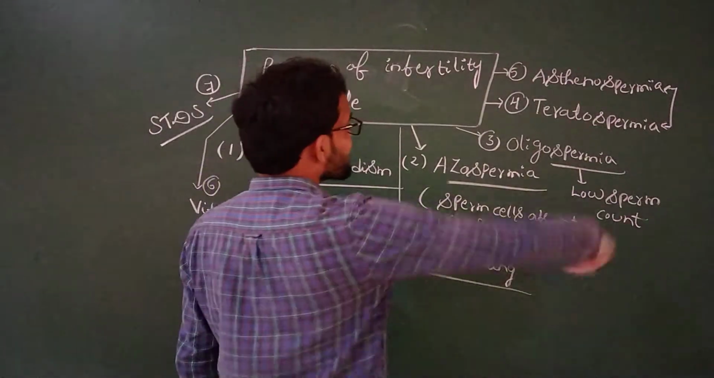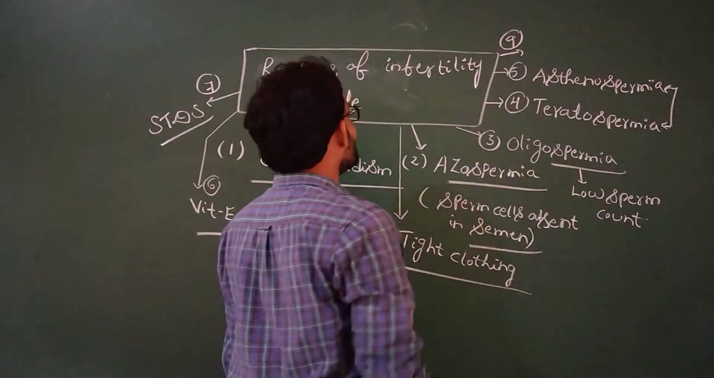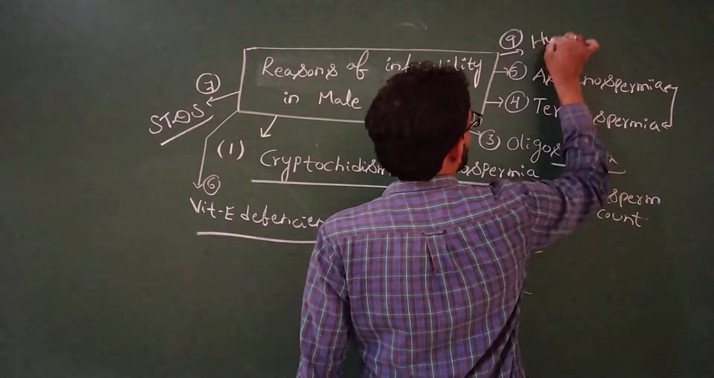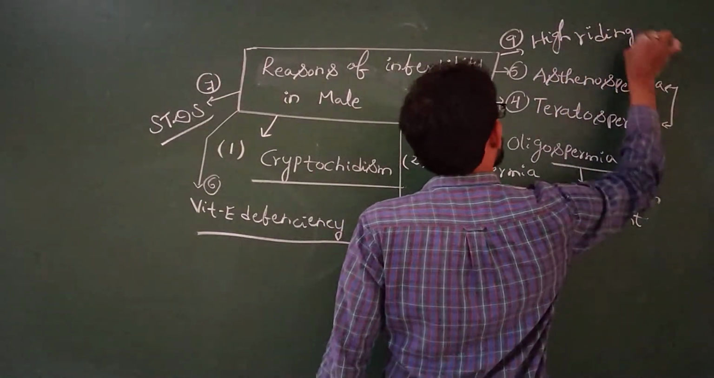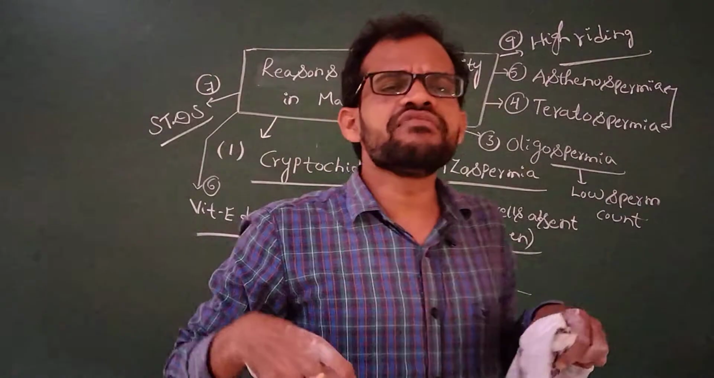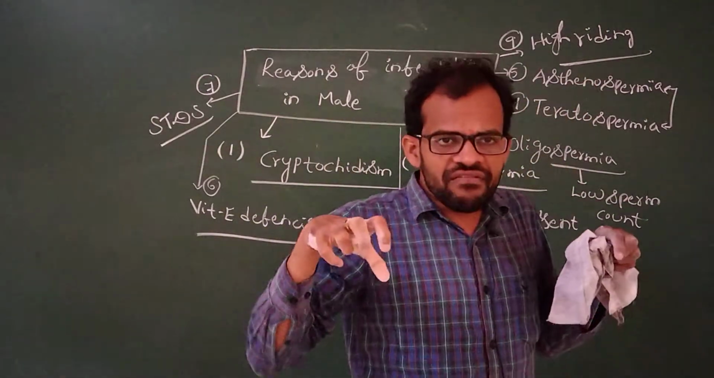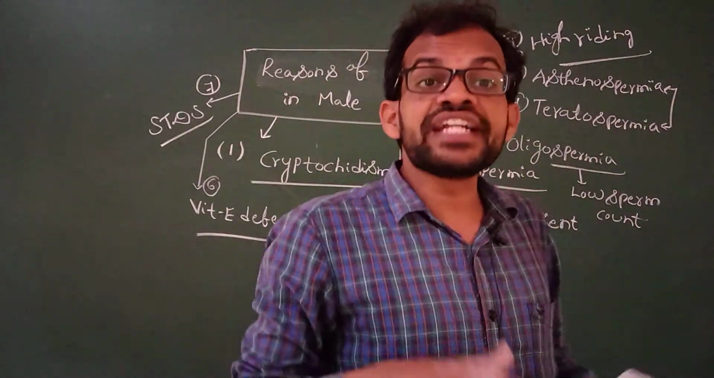Coming to the next condition for infertility in males: high riding. High riding means you are always driving any car, bicycle, scooter, or any vehicle. Always riding means high temperature.